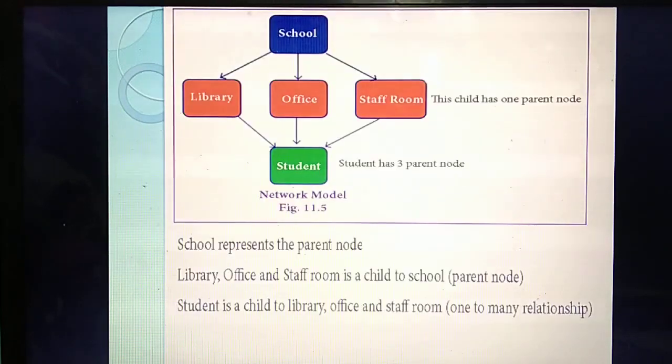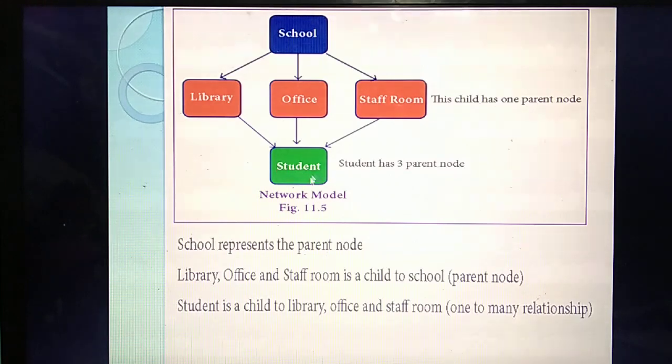Understand? Listen carefully. Here they have given an example. Consider a school. A school is the parent node, and this school will have 3 child nodes: the school contains a library, an office and a staff room. Up to this, you can say this is the hierarchical model, isn't it? One parent node and 3 child nodes. But take the next step. Library, office and staff room are now parent nodes, and they belong to the student. The student can go to the library, the office and the staff room.